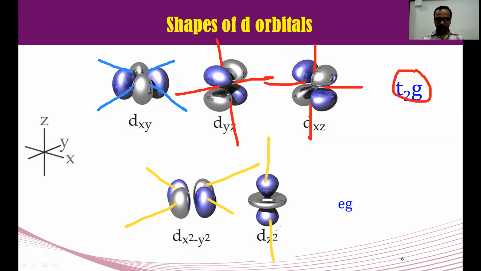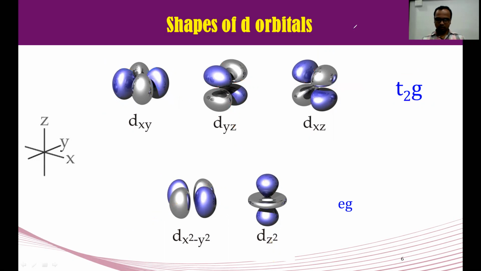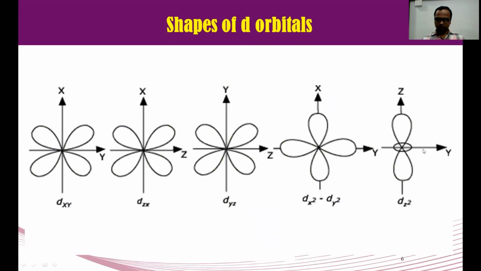And the last one is dz square. Its lobes arise on the z-axis. All these two orbitals are known as EG orbitals. In total, these are the 5 d orbitals: dxy, dyz, dxz, dx square minus y square, and dz square. That was the three-dimensional figures.